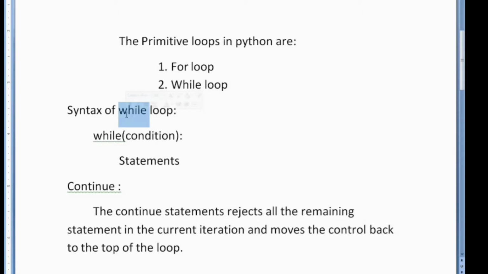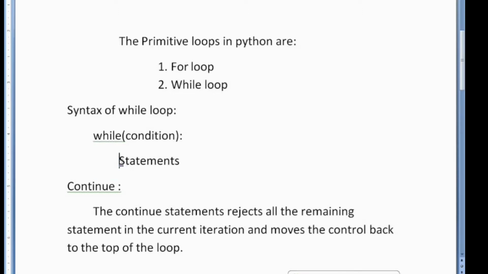So the syntax of while loop is while, and inside the round brackets you have to give the condition, and after the condition is specified, you have to give the colon. This is the syntax of declaring the while loop. If you want to enter statements inside the while loop, then the statements must be indented by a certain tab space.